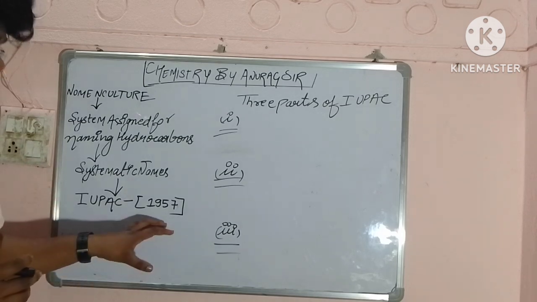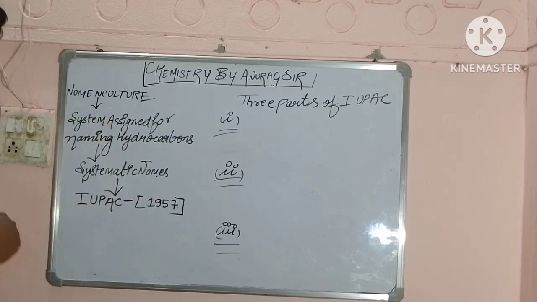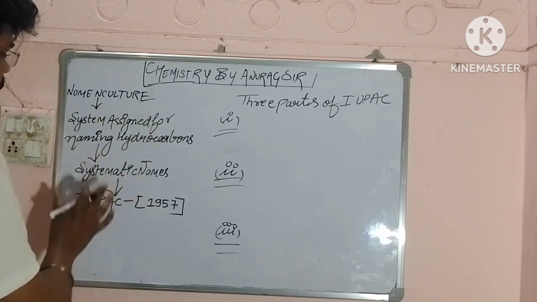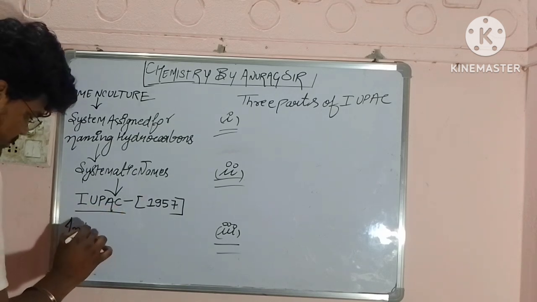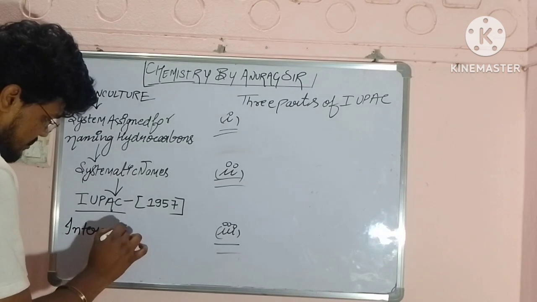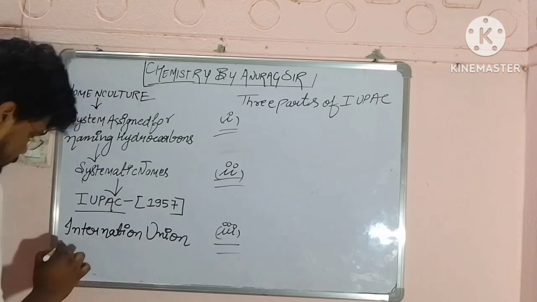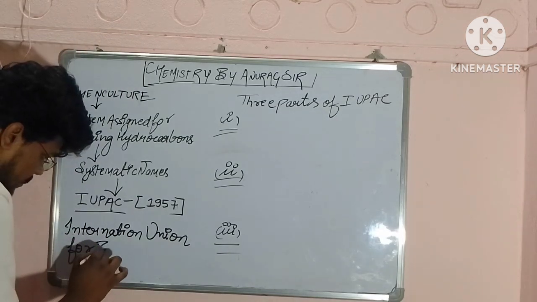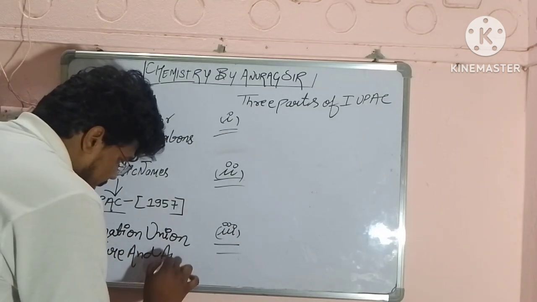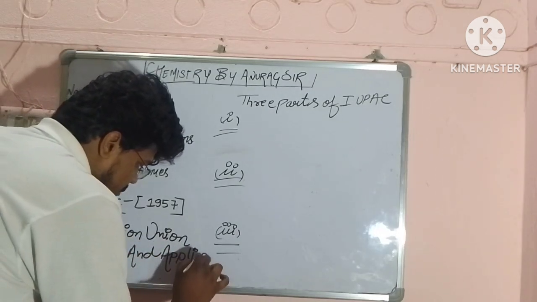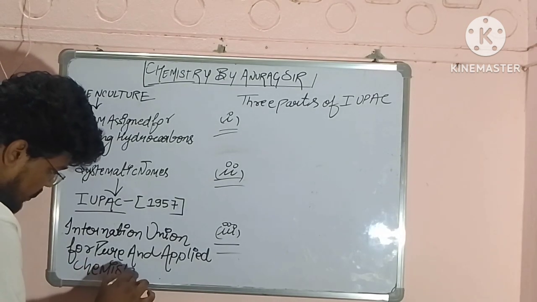In 1957, under the IUPAC, the International Union for Pure and Applied Chemistry, we got a systematic system.